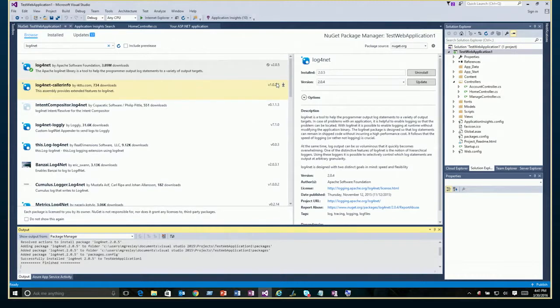All right, that's all I have to show you for Visual Studio integration today. There's lots more coming. In fact, let's talk about some of the upcoming features of Visual Studio integration for Application Insights.